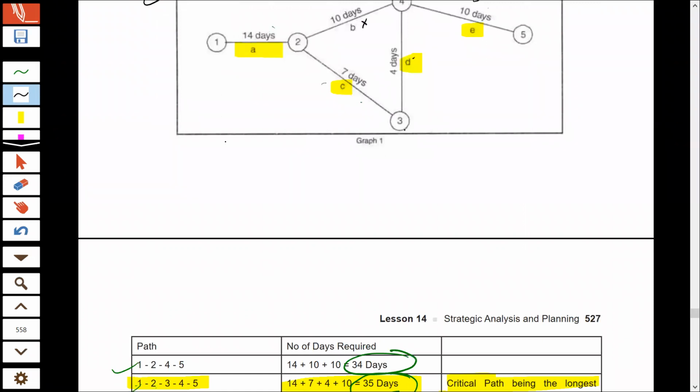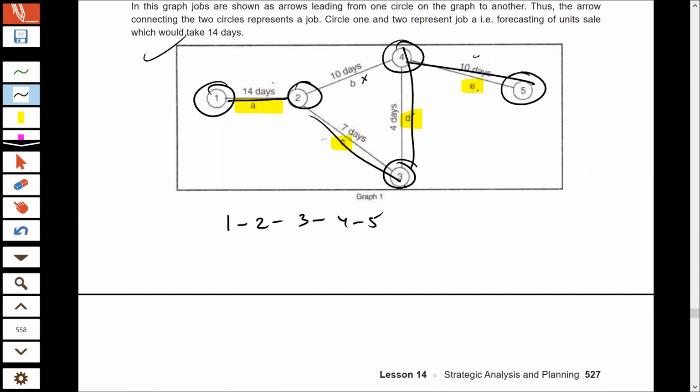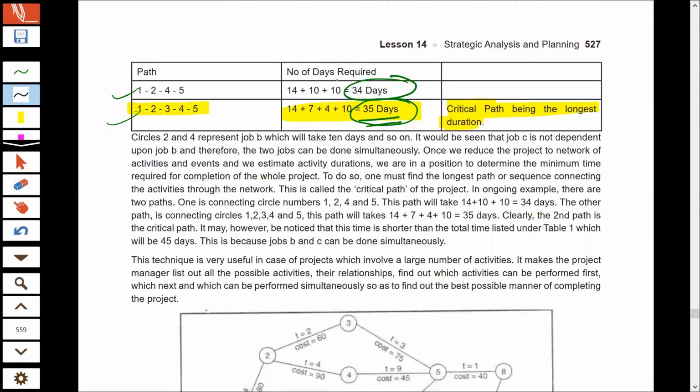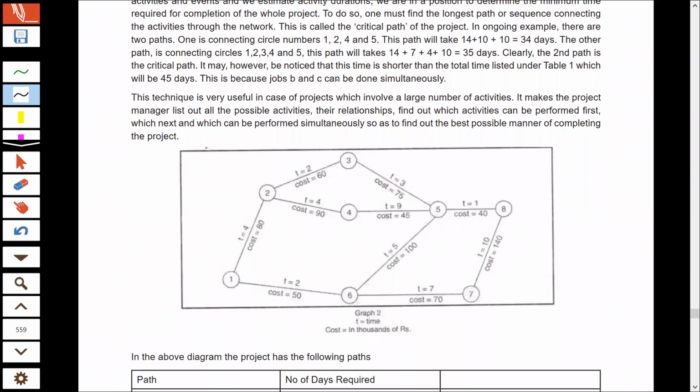Our critical path is 1, 2, 3, 4, 5. 2 to 4 is not our critical path. So you can delay this activity, but you cannot delay A, C, D, E. You can delay activity B, but you cannot delay the other activities because those activities lie on the critical path. So that is the difference between PERT and CPM.